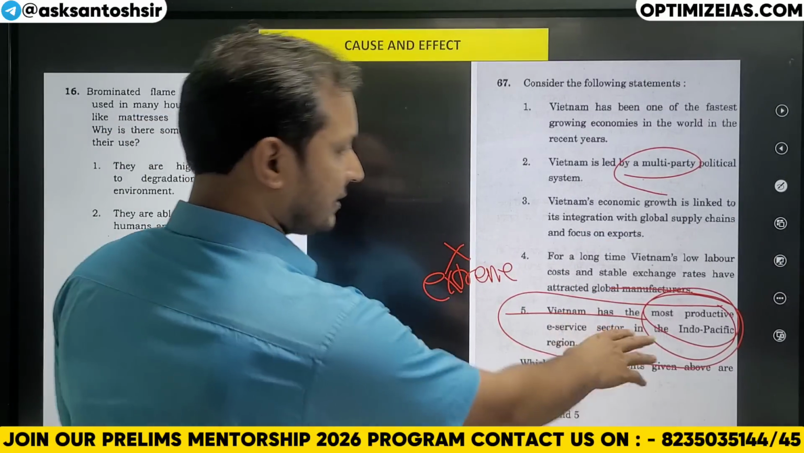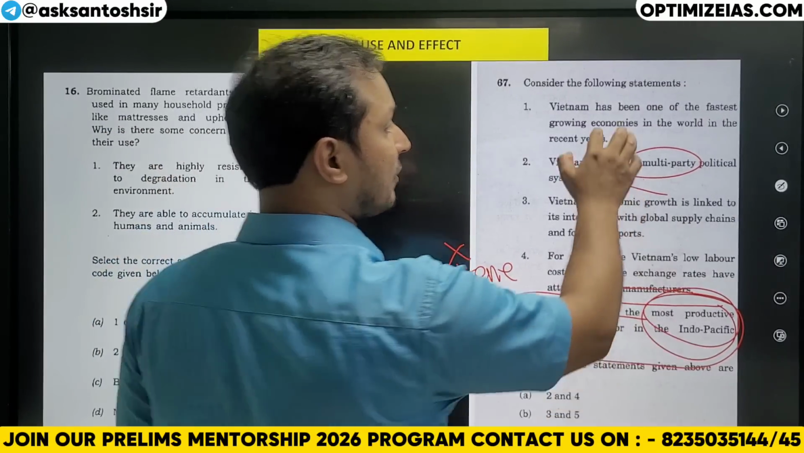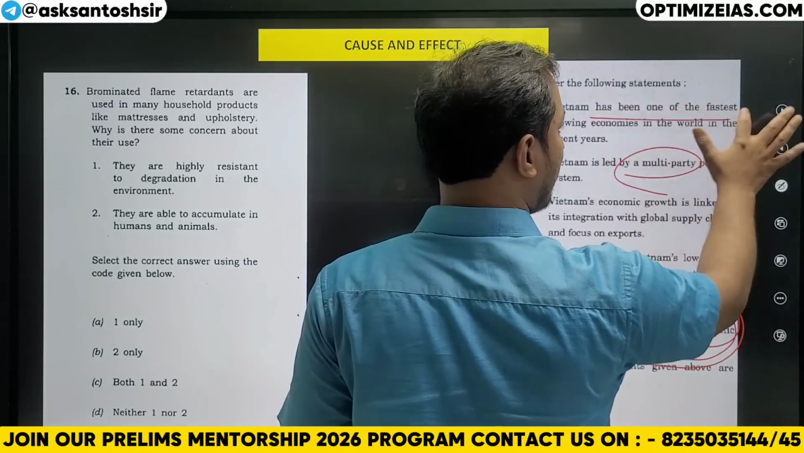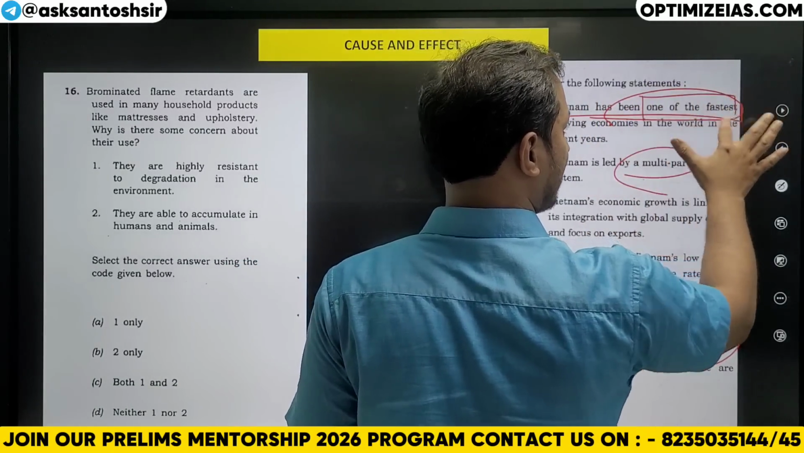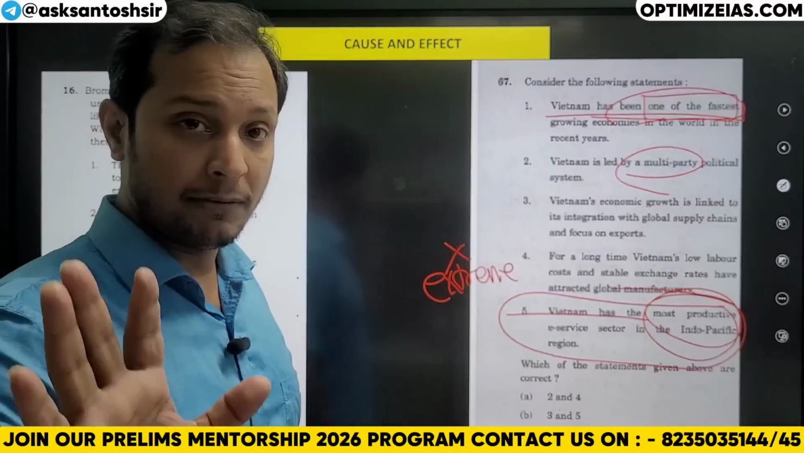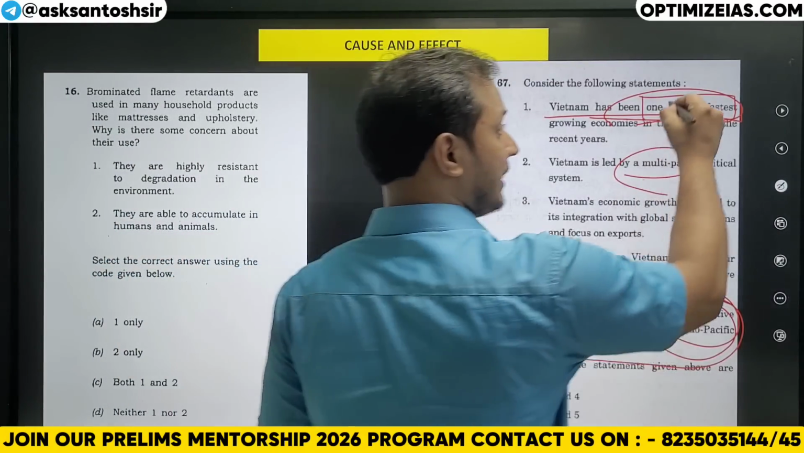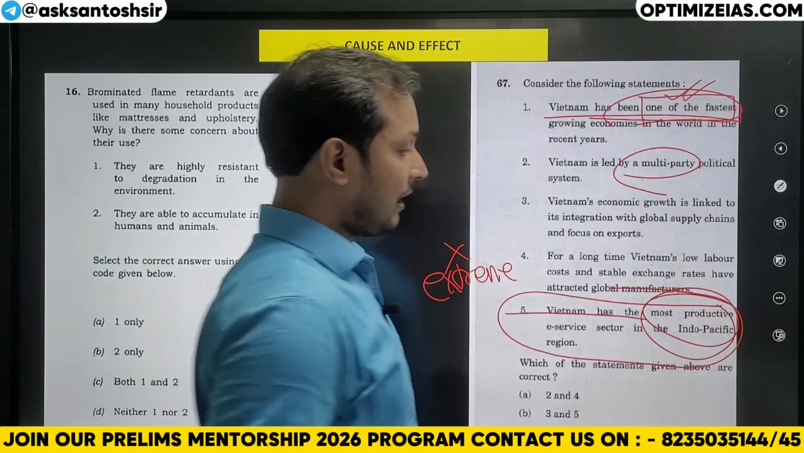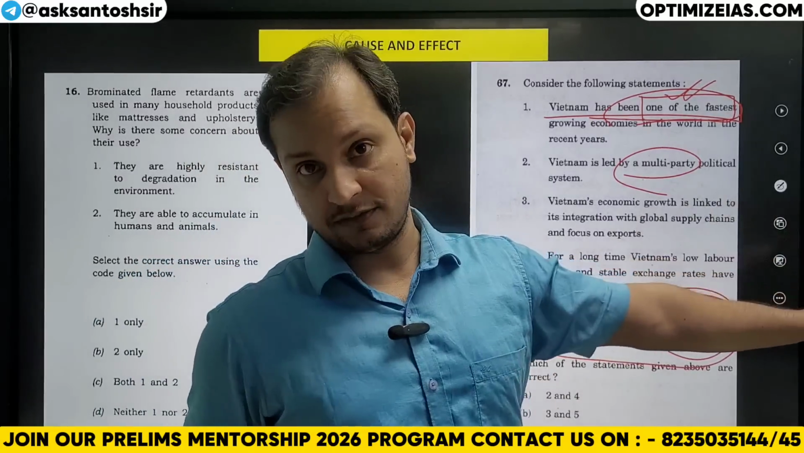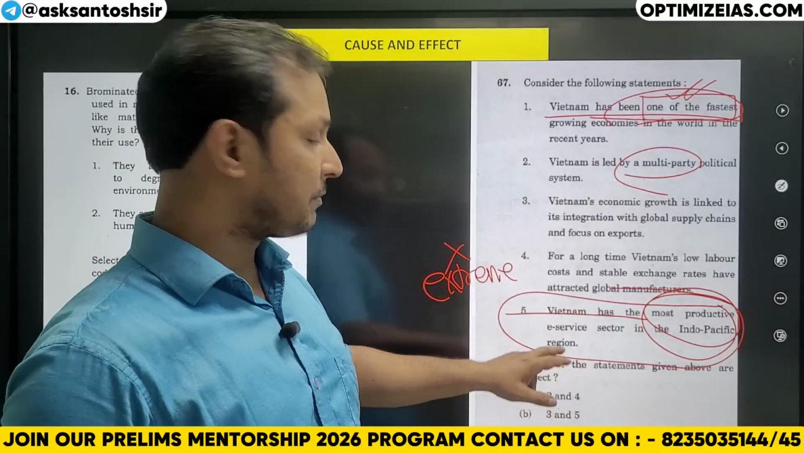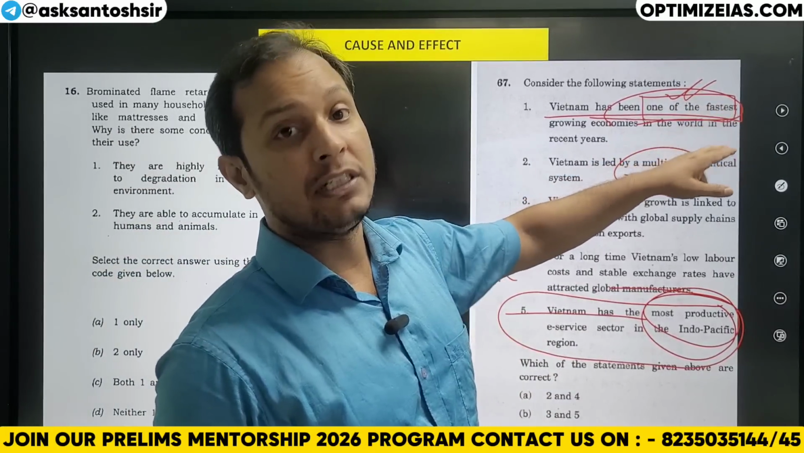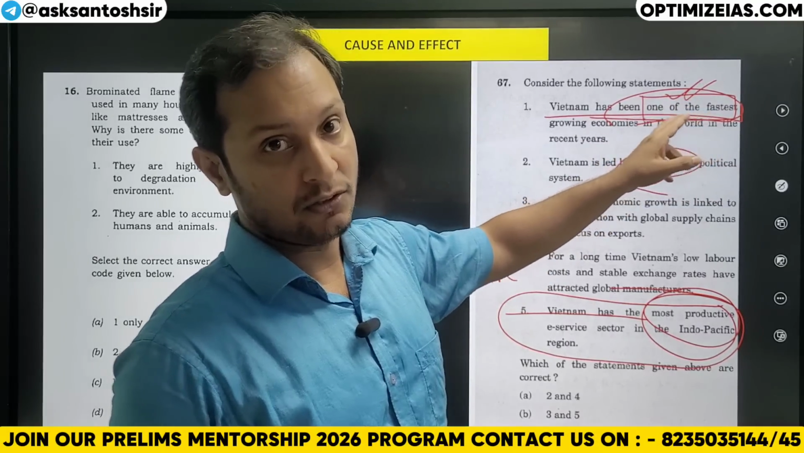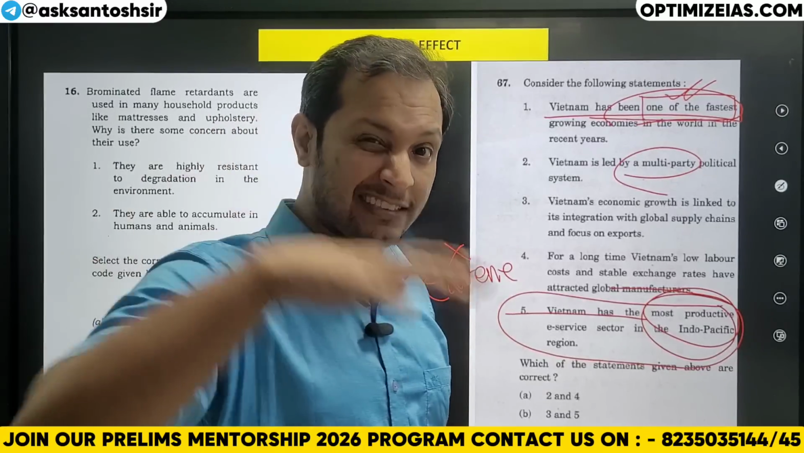Many people will say statement 1 is also extreme, it says one of the fastest. No, it is not saying it is the fastest. It is one of the fastest, so it is not extreme. Remember this. One statement writes one of the fastest, and the other says the most productive. Which one is extreme? Statement 5 is extreme. Many people will say this is also saying fastest. No, it is saying one of the fastest. It is moderating that extremeness.